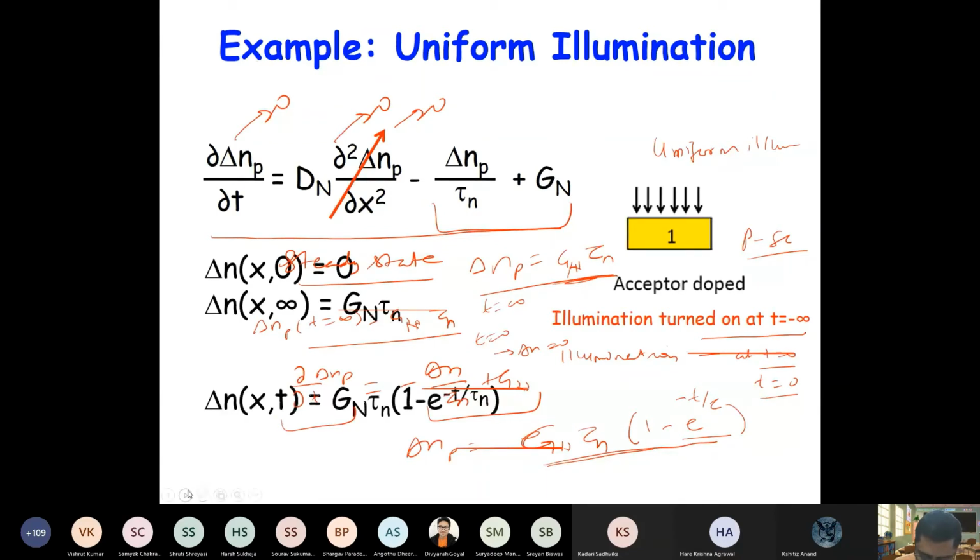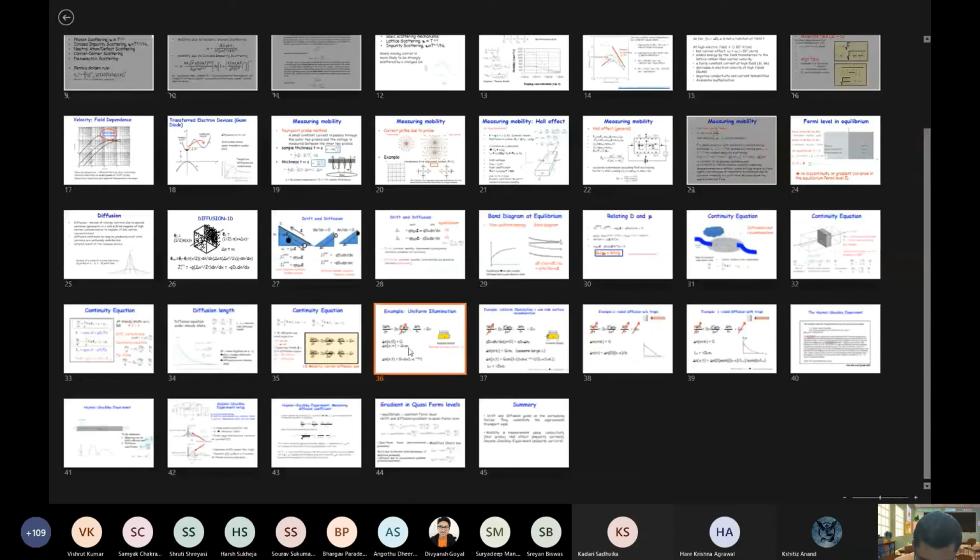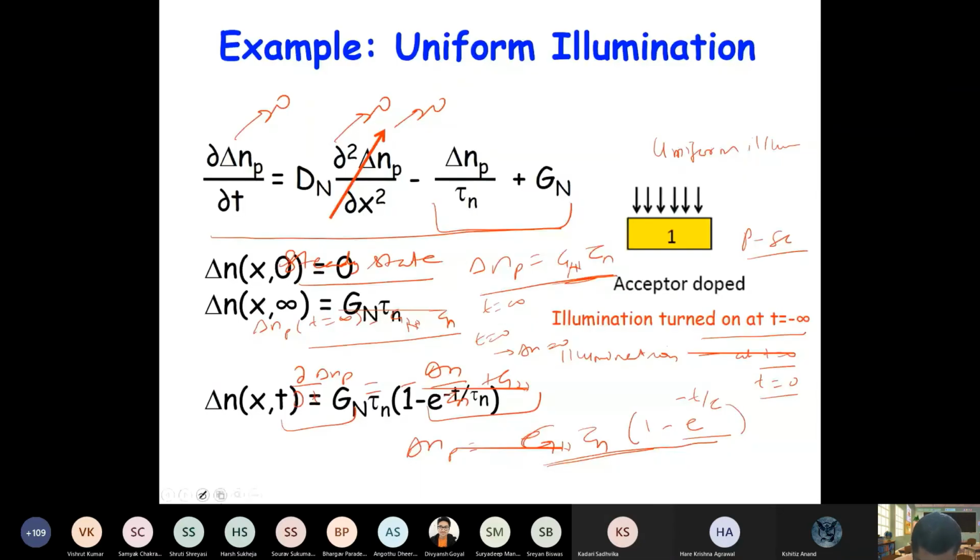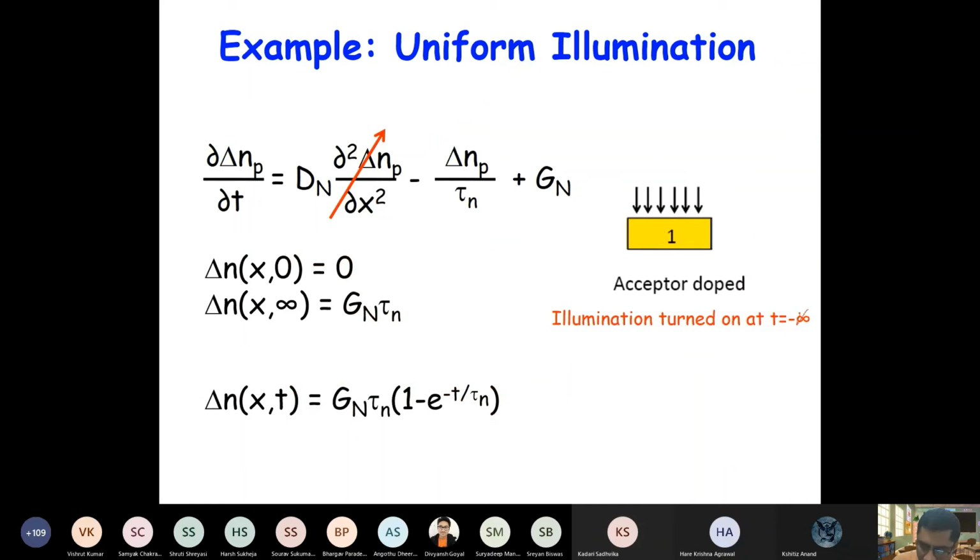Let me rub it now. Okay, so this should be 0. So illumination turned on at 0. So your expression will look like this. So at t equal to infinity, the concentration is G n tau n, and at t equal to 0, the concentration is 0.